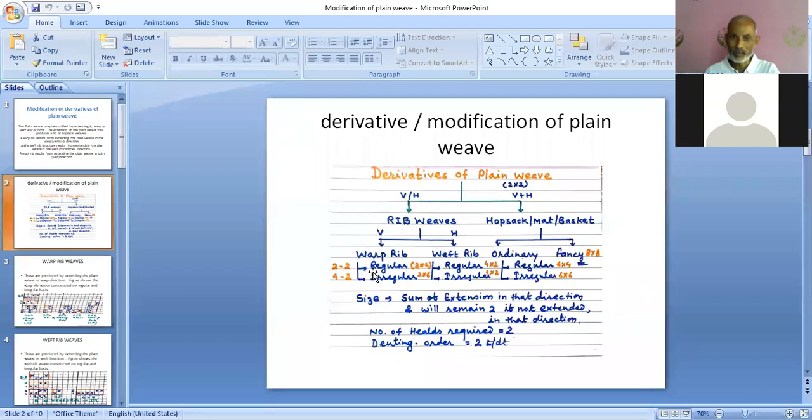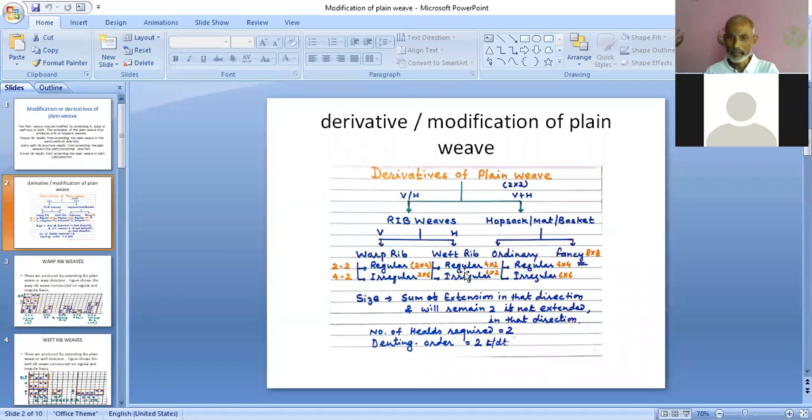That's why this is known as regular structure. And when the amount of extension of both the peaks is not equal, the first peak is extended by 4 and the second peak is extended by 2. So this is unequal extension of the peaks, then it is known as irregular structure.